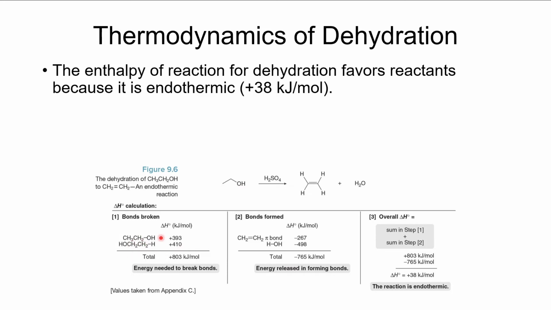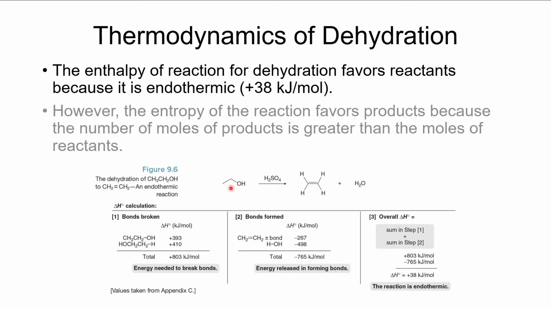Going from having these bonds to these bonds, where we break the carbon-oxygen bond, we break a carbon-hydrogen bond, we form a pi bond, and we form the oxygen-hydrogen bond, we'll see that we end up with plus 38. And since it's endothermic, that means that typically this wouldn't be a favorable reaction to do. However, you'll notice that entropy is on our side,